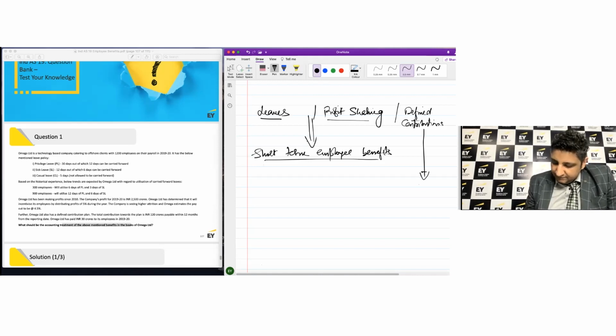And as far as defined contribution is concerned, it is again a short-term employee benefit, but let's not categorize that. Even that would be an example of a short-term employee benefit only. All right.